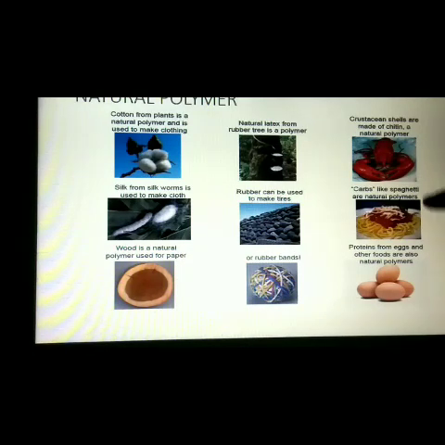So if you see here, it is a crab. So we can say that chitin is found in the cell walls of fungi like mushrooms and exoskeletons of insects like crabs and spiders. So they contain natural polymers. Lignin consists of a network of polymers and is important in giving structure to the plant.